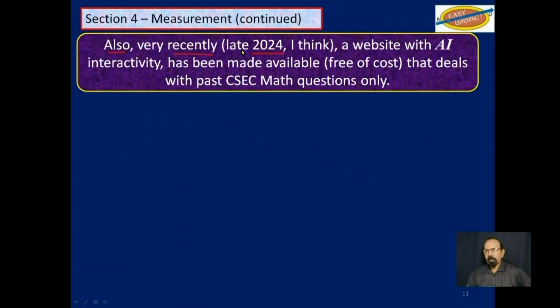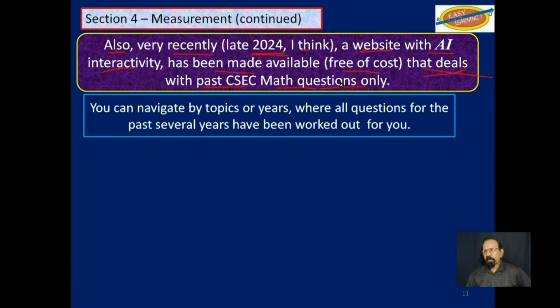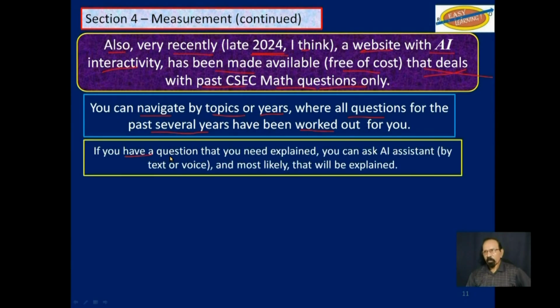Also very recently, late 2024 I think, a website with AI interactivity has been made available free of cost that deals with past CSEC math questions only, specifically from paper 2. You can navigate by topics or years, where all questions for the past several years have been worked out. If you still have a question that you need explained, you can ask the AI assistant either by text or voice, and most likely that will be explained for you.